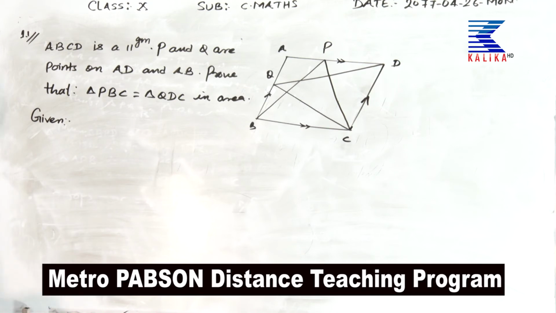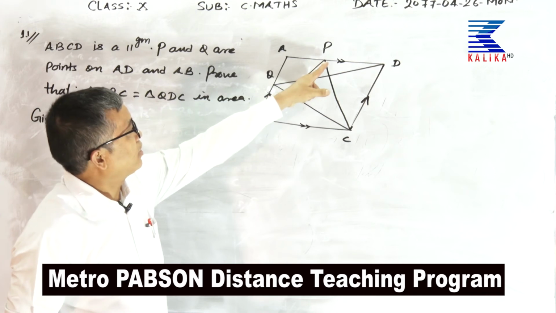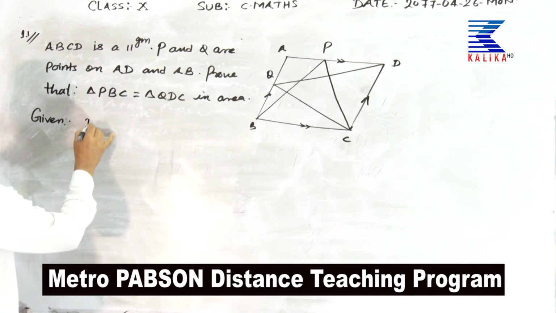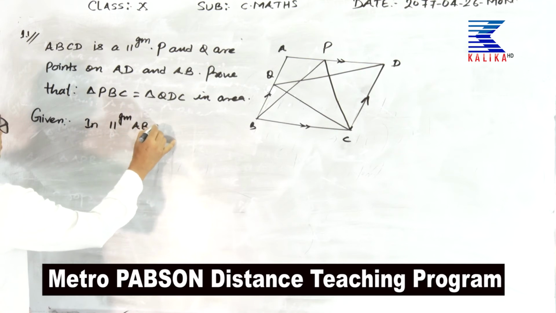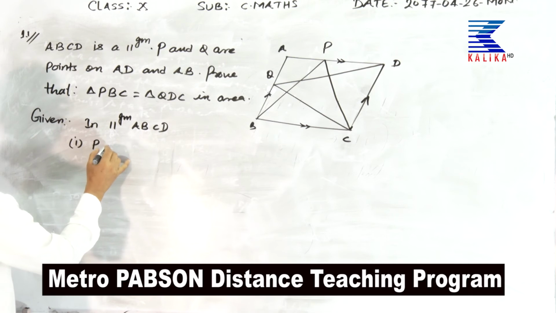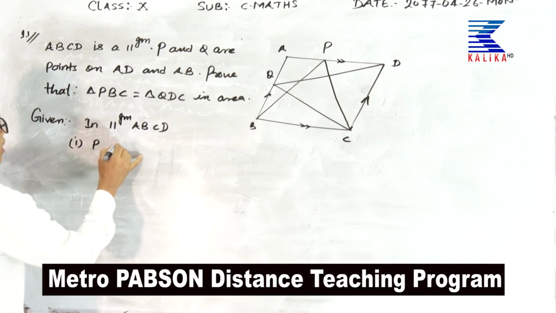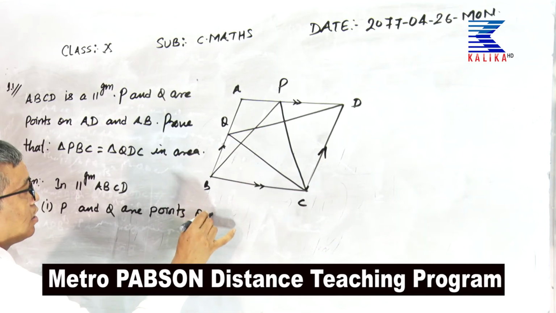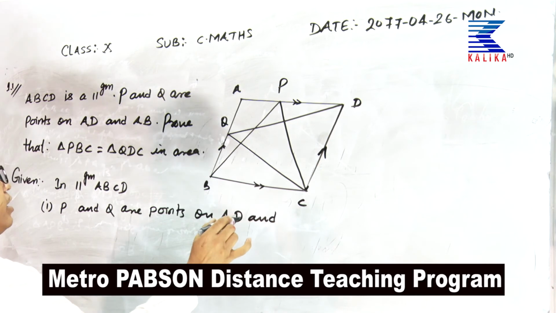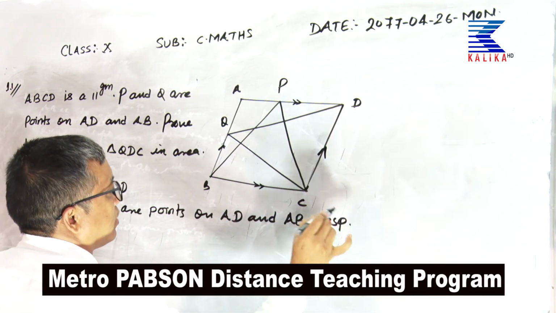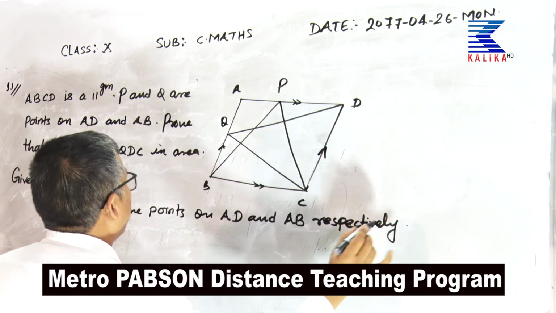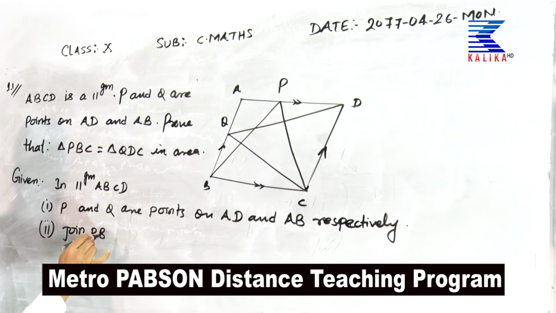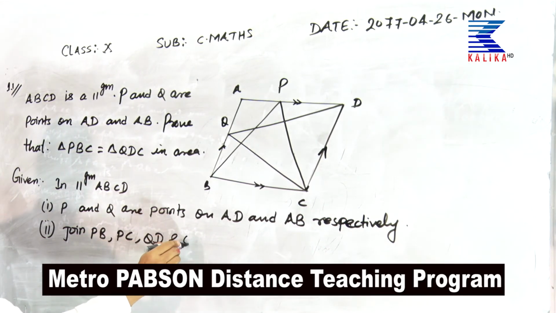Given: in parallelogram ABCD, number 1, P and Q are points on AD and AB respectively. Number 2, join PB, PC, QD and QC.